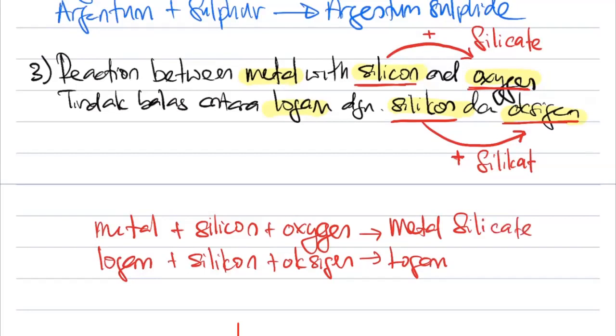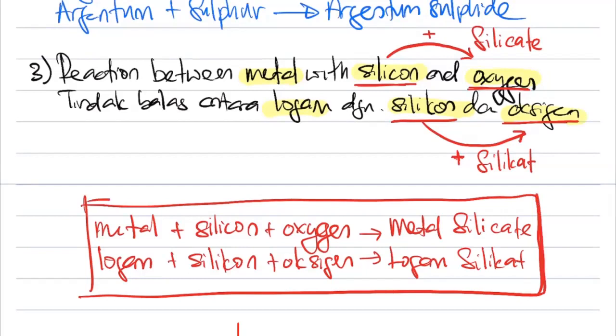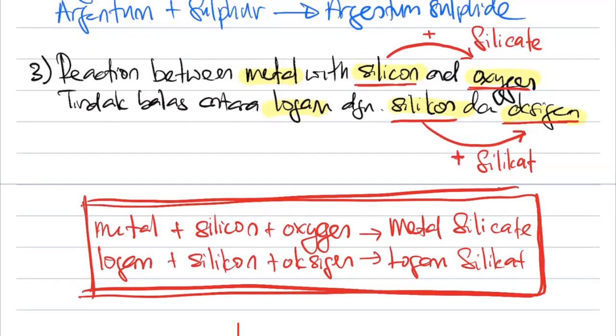S-I-L-I-C-A-T-E. In Bahasa Melayu, just tambah the word silikat. Ini adalah formula yang ketiga. This is your third formula. Ambil mana-mana logam, tambahkan dia dengan silicon oxygen. This is what you get. So this is the third formula where you all need to remember.